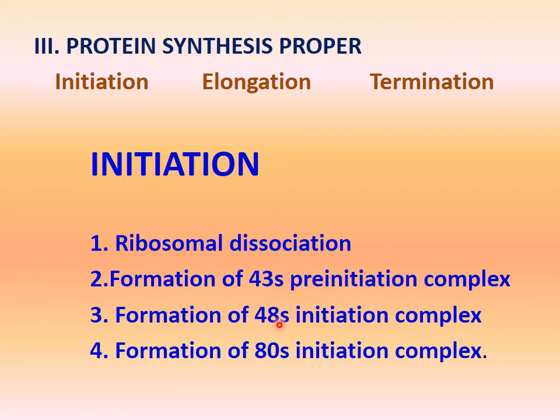Then it combines with messenger RNA and the 48S initiation complex is formed. This 48S initiation complex is now ready, so it associates again with the 60S unit, and in this way the 80S initiation complex is formed. Now we will see the diagram, then you will understand better.